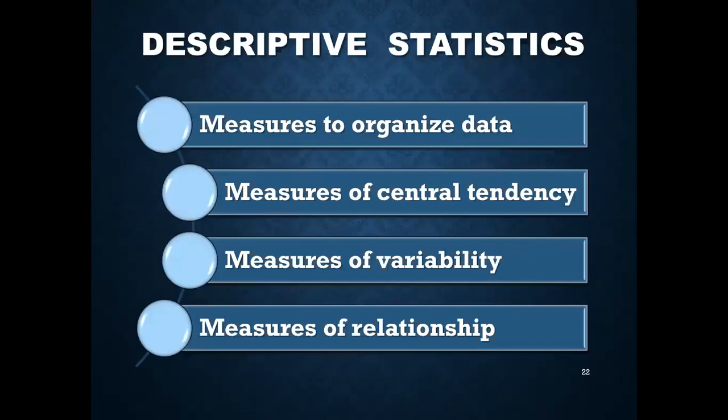So descriptive statistics can be categorized, for example, into: 1, measures to organize the data; 2, measures of central tendency; 3, measures of variability; 4, measures of relationship. I will see one by one. To start with, measures to organize the data. There is a huge volume of data that has to be condensed into a more understandable form. Data can be organized by frequency distribution and also by graphic presentations and percentages. So this is organizing the data.